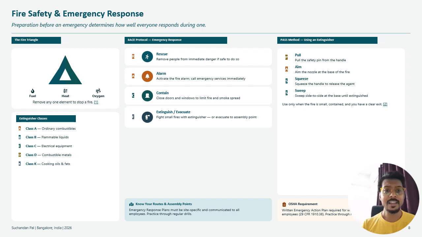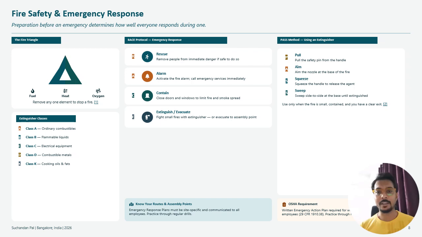So that is the three: RACE, RAC. And we talk about the E, which is to extinguish a small fire with an extinguisher, or evacuate to the assembly point. So it depends on you. If you are trained and you know how to do that, please go ahead. Otherwise, no need to take the risk. That is the most important, because we are saving the people first.